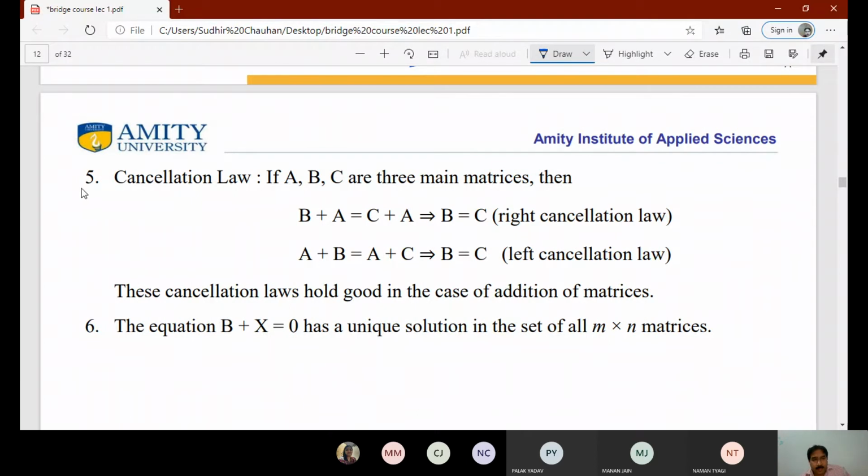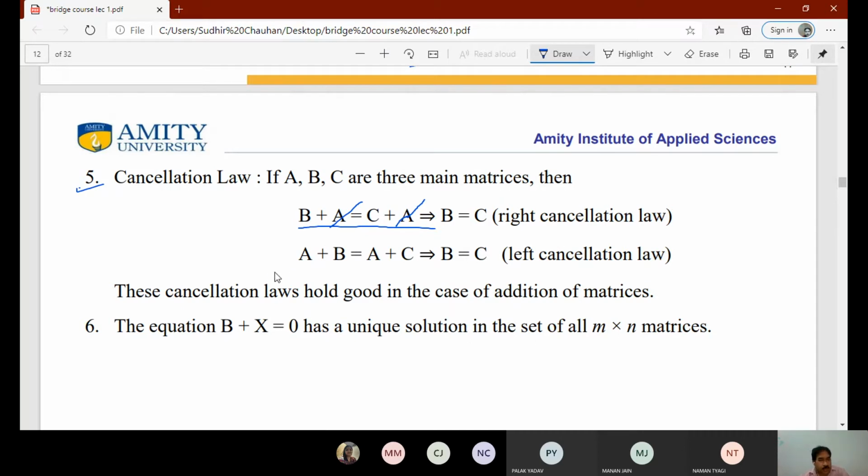Cancellation law. If A, B, C are three matrices, and B plus A is equal to C plus A, then we can say B is equal to C. That is the right cancellation law. That means we can cancel this matrix, and we get B is equal to C. Similarly, we have the left cancellation law.